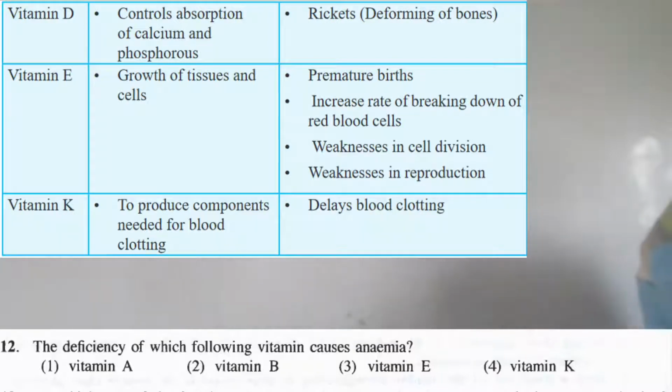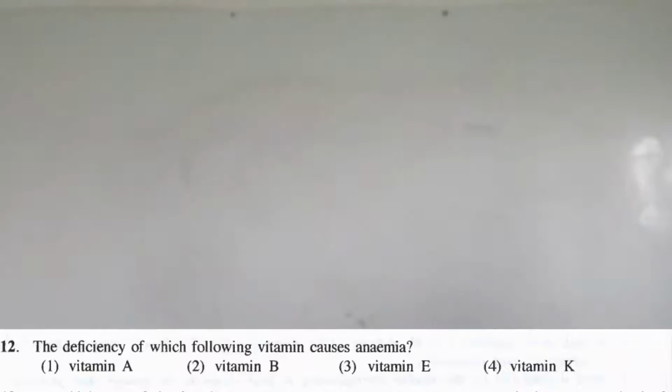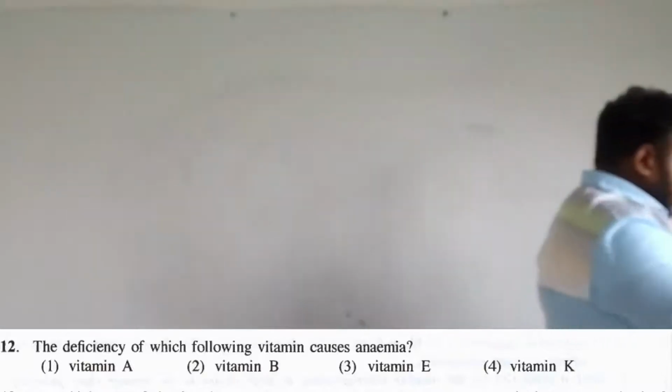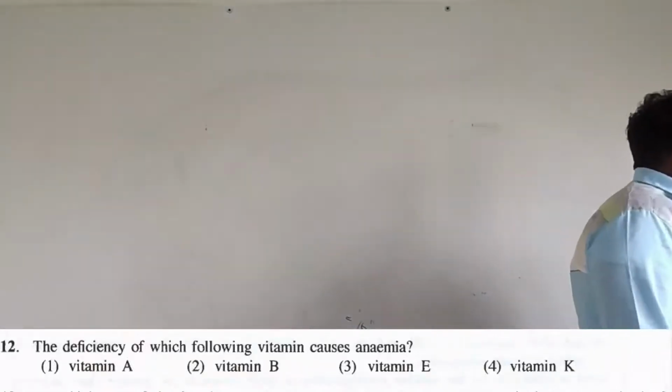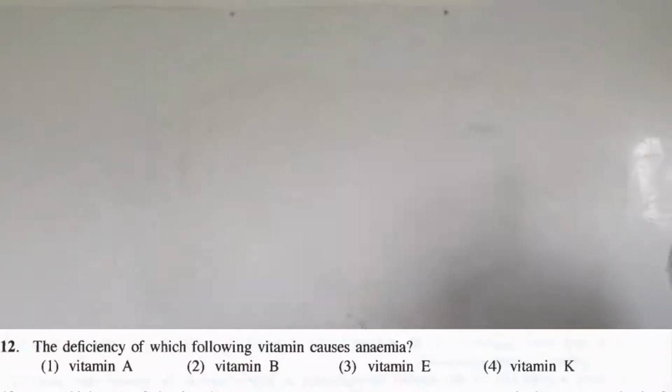Vitamin K is responsible for delays in blood clotting. These are the common vitamins and their functions, or the disorders that could happen if they are less. So just get to know them. Here they have asked the question: deficiency of the following causes anemia, and the answer is vitamin B.